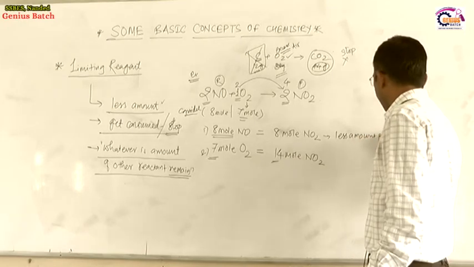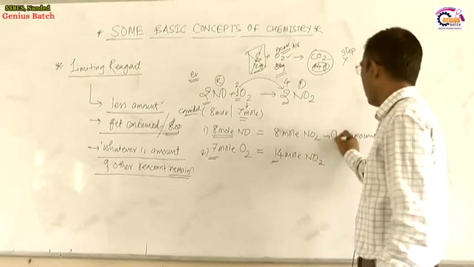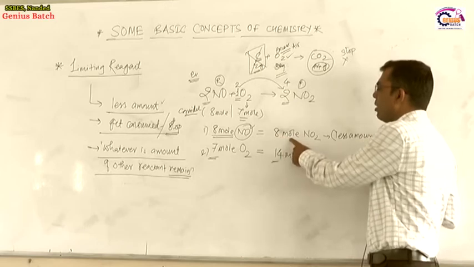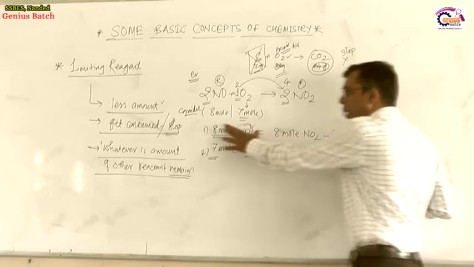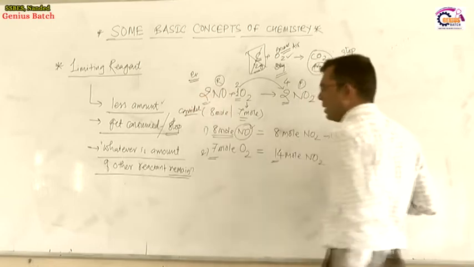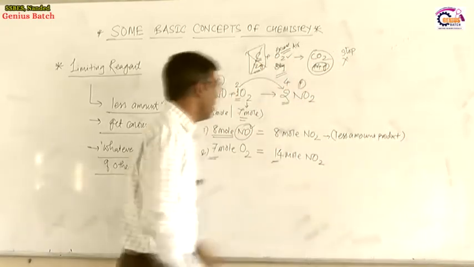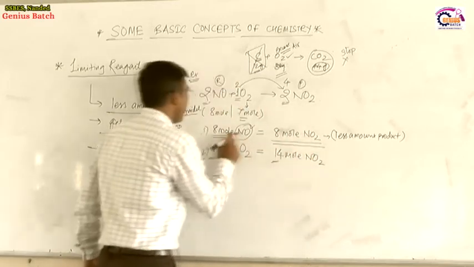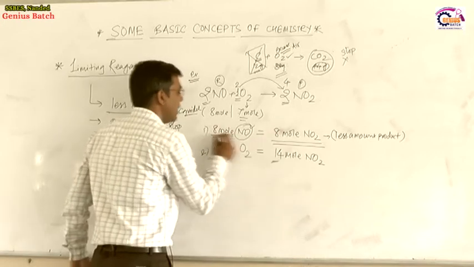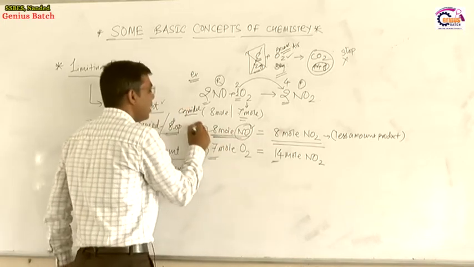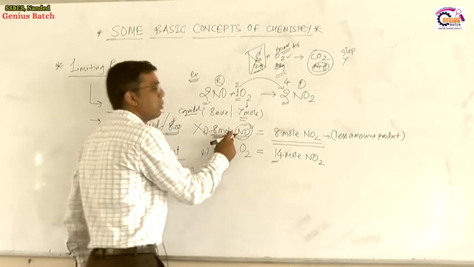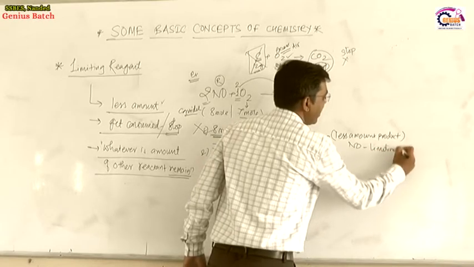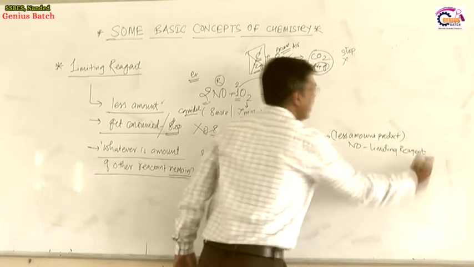Less amount of product is produced by NO. It means that when 8 mole of NO2 is formed, the NO in this reaction gets completely consumed. Less mole of product is formed means that when 8 mole of NO2 is formed, this reactant gets completely consumed. No more reactant is present. Therefore, this NO is called a limiting reagent.